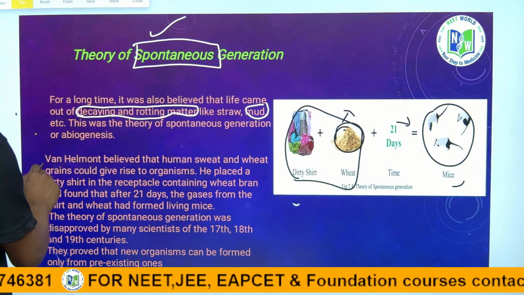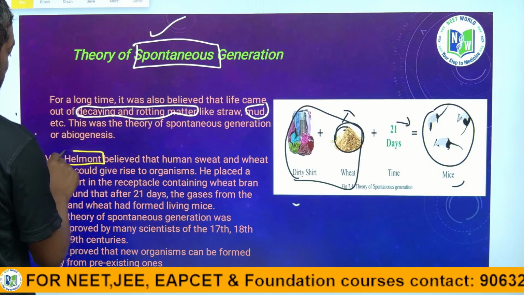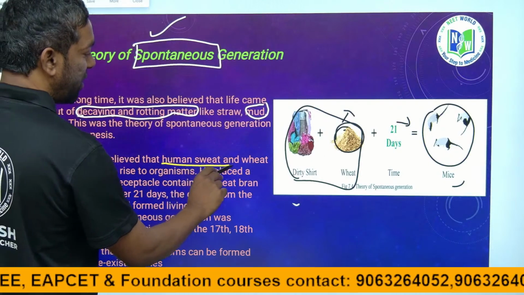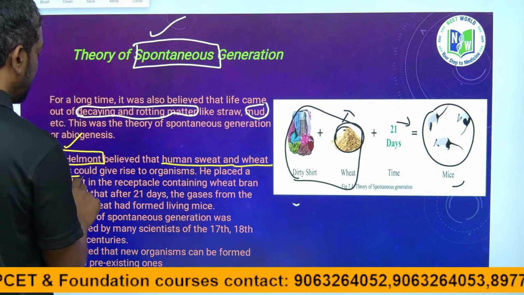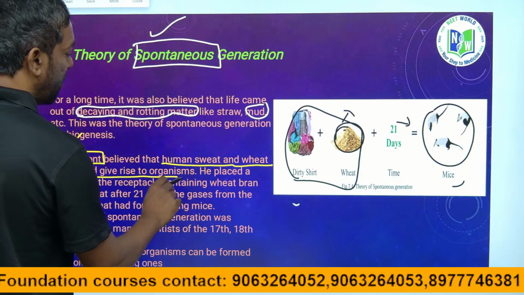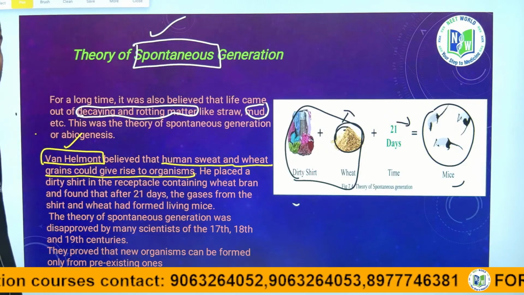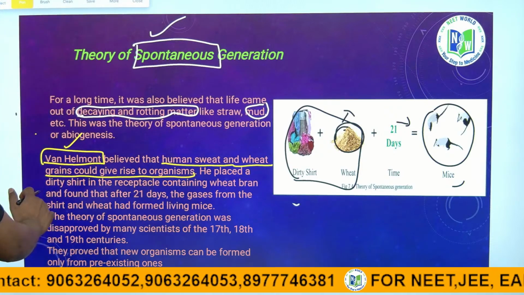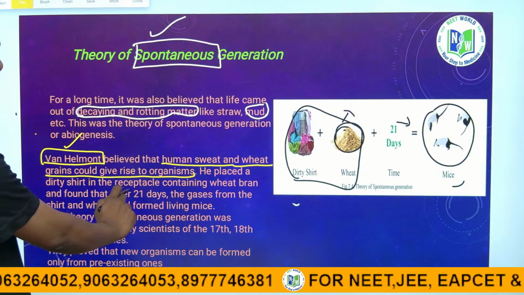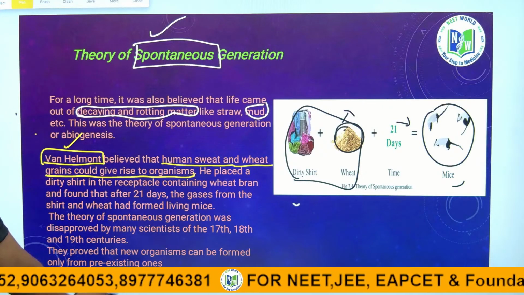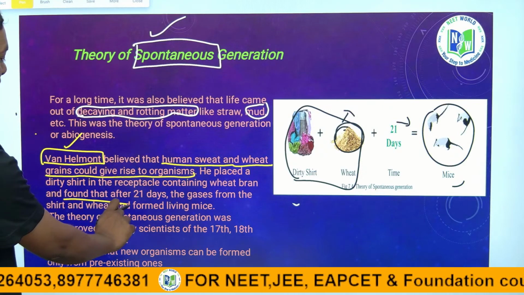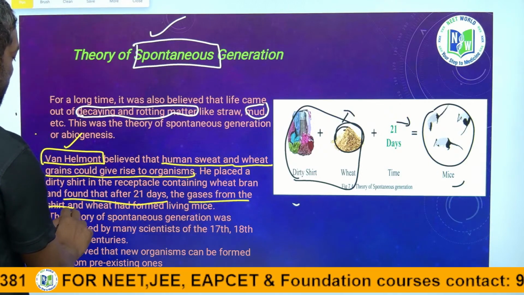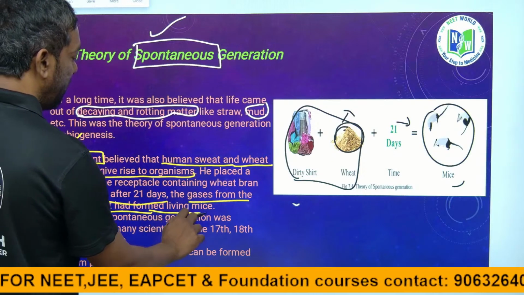abiogenesis. Van Helmont believed that human sweat and wheat grains could give rise to organisms. Don't try it with your shirt. He placed a dirty shirt in a receptacle containing wheat bran and found that after 21 days gases formed from the shirt and wheat had formed living mice.